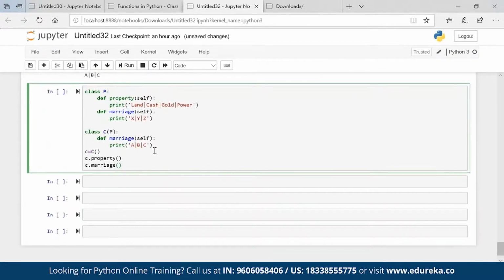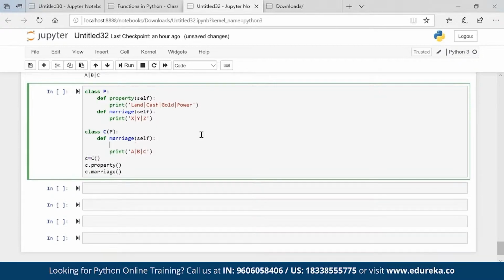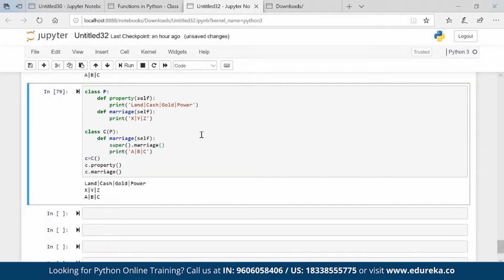And here in marriage, I have already printed ABC. If you want to inherit my option as well, just call super in marriage. Super marriage will give me the property of the parent class as well. Okay, so these are some of the concepts of polymorphism, method overloading, method overriding, all those things we have.